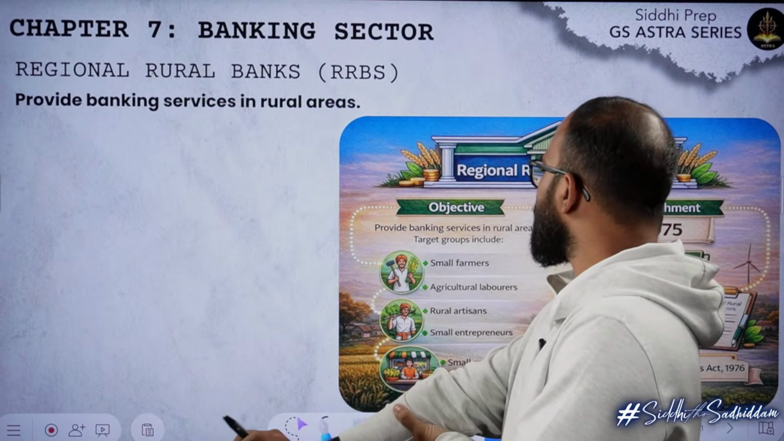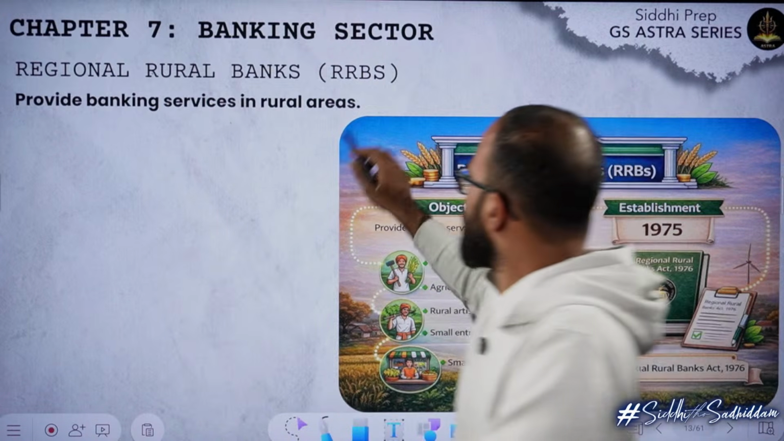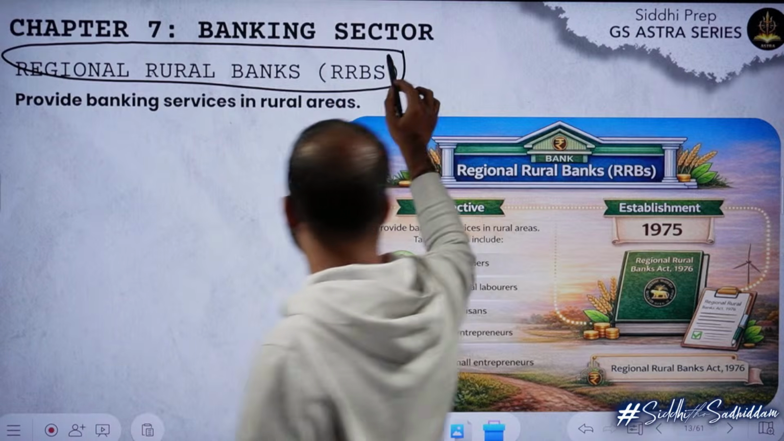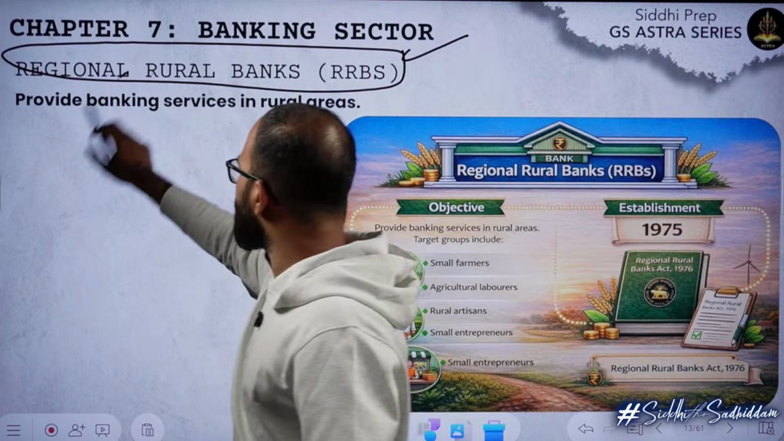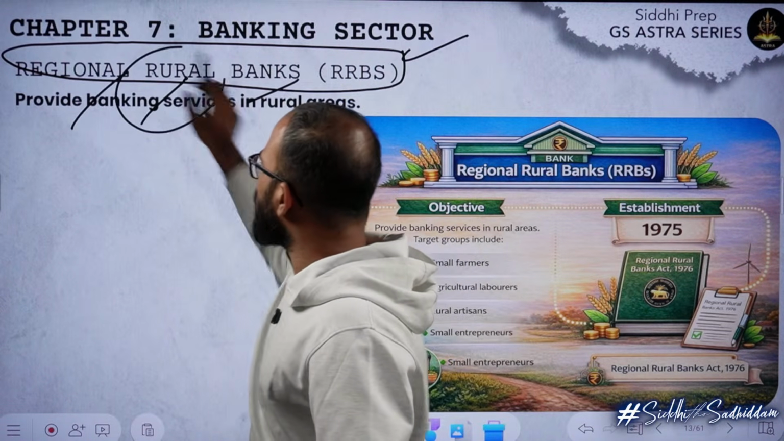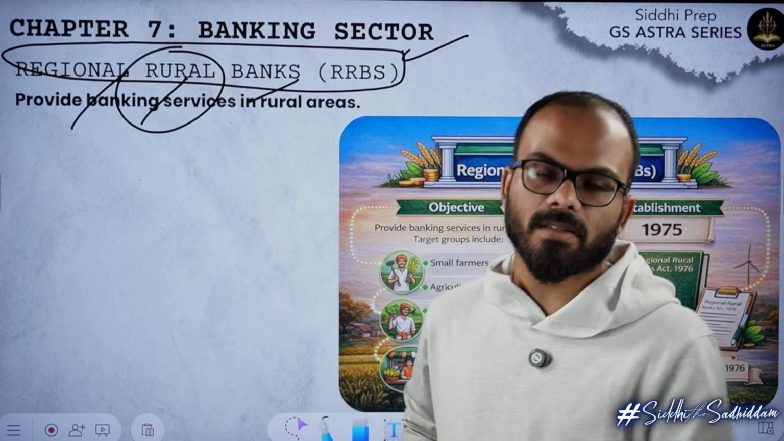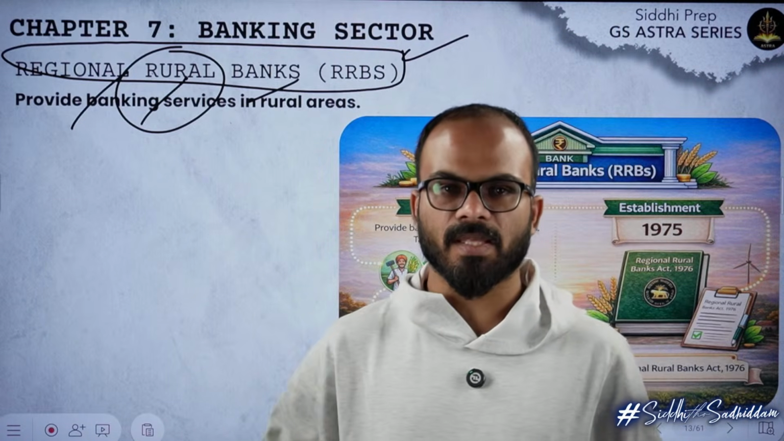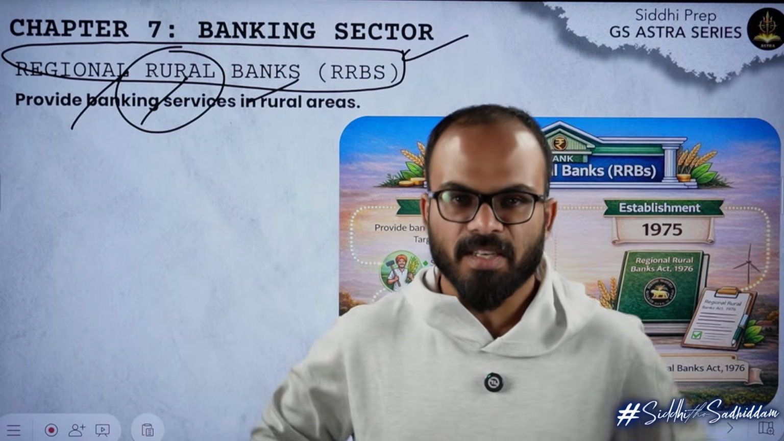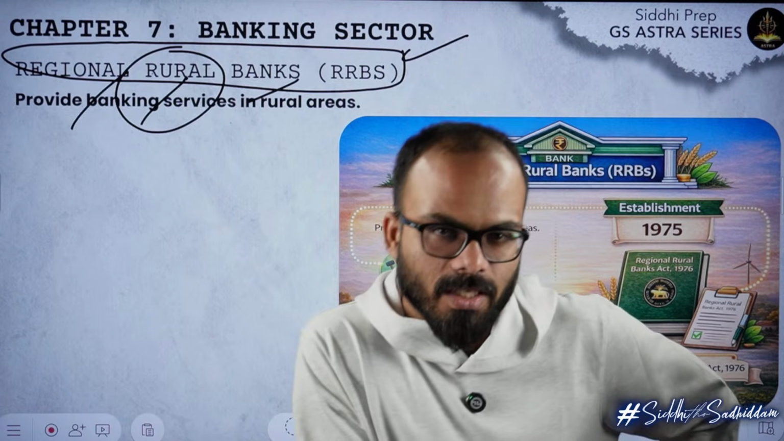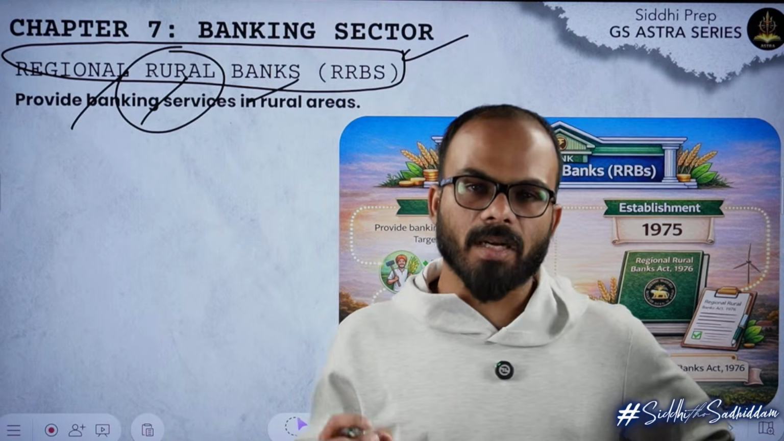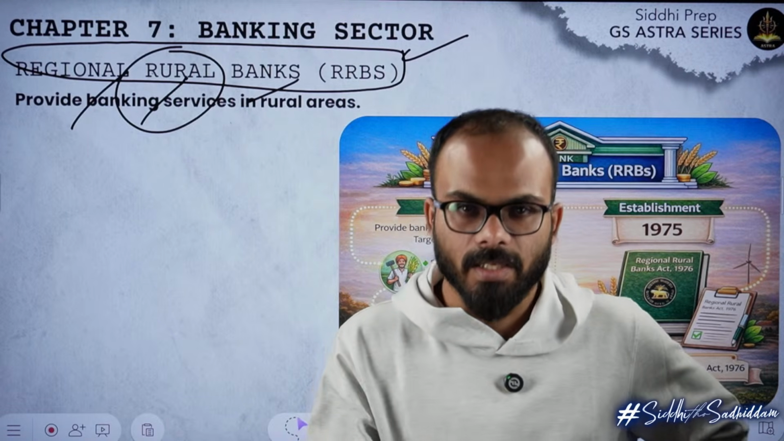Next is the regional rural bank. This bank is important. We will come across this word very often. The name is regional rural bank. Basically what happened was, initially when banks were created, especially if you have seen the movie on the Harshad Mehta scam, the banks that were there in those days were primarily concentrated only in the urban areas.